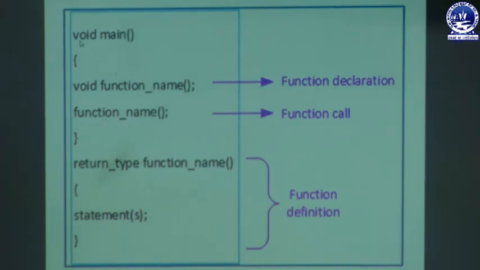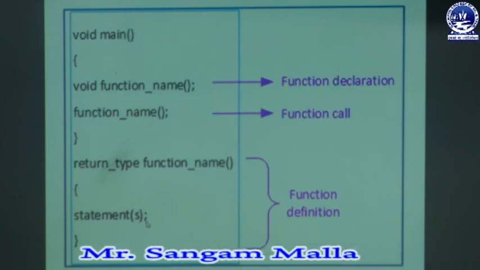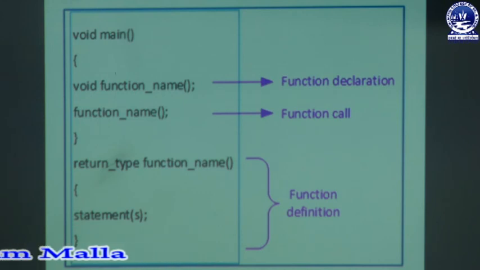Here you can see I have written void main. When the function has no capability of returning any type of value, we define it as void. Here you can see void function name, which means we have declared a function. Here it has been written as function declaration. Now we are calling the function. I have written the function name, and that's why here we have written function call. Here we have actually defined the function. That means we have to specify the return type of that function, and we have to enclose a number of statements, according to the requirement of the user, inside the curly brackets.